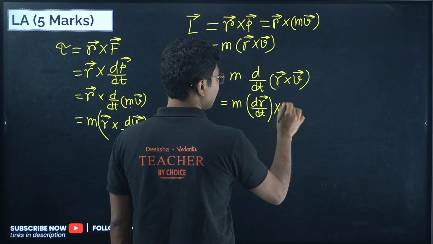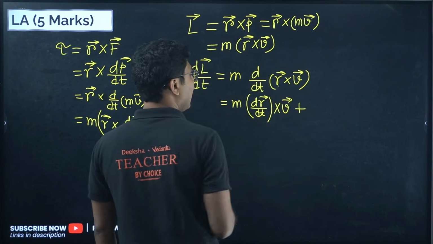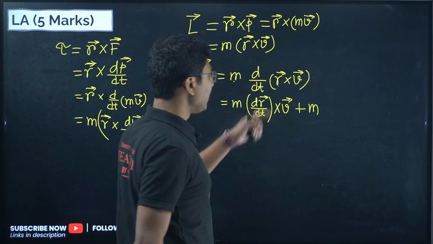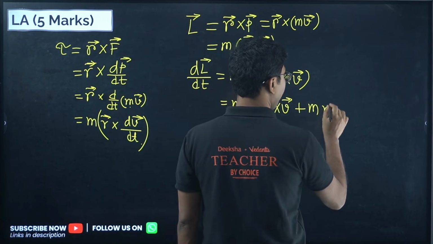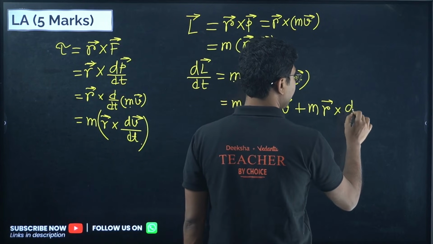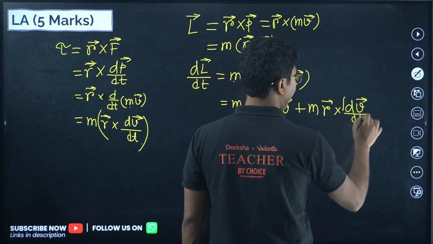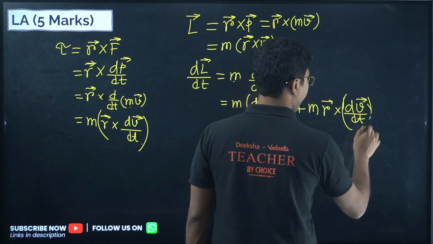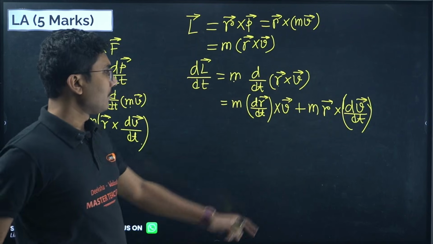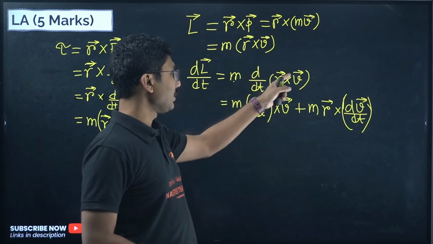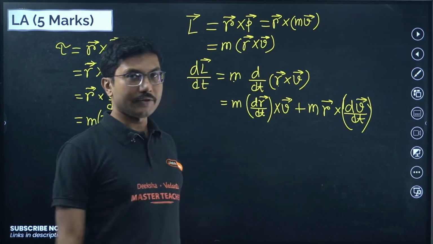cross v vector, and then plus, the constant will be the same. Now you keep the first term the same and differentiate the second vector. So the first step is to keep the second term the same and differentiate the first vector.